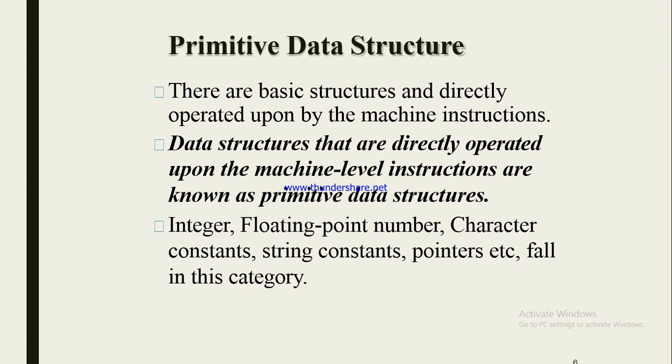For example, integer, floating point number, character constants, string constants and pointers etc. fall in this category. Integer is a number, floating is a decimal number, character constant means letters, string constants are a sentence or a single word in double quotes, single quotes or triple quotes. Pointers are used to refer to the address of particular data.